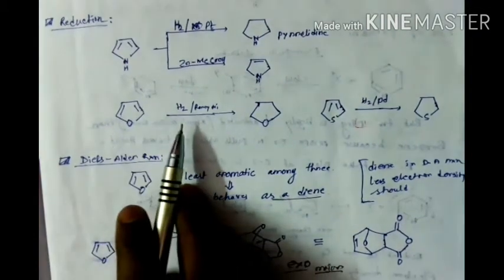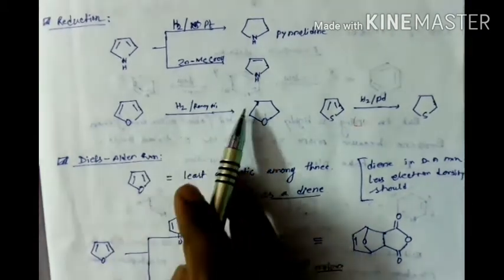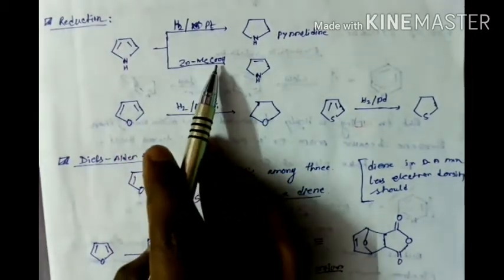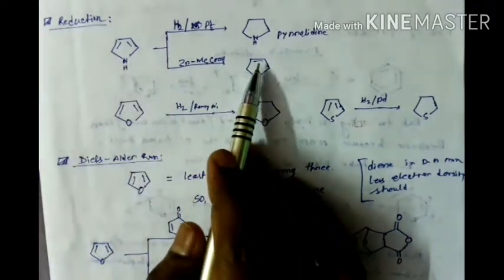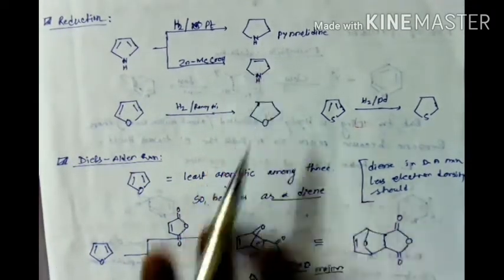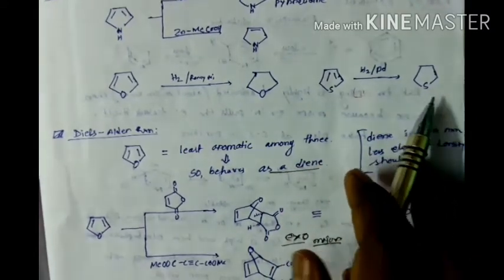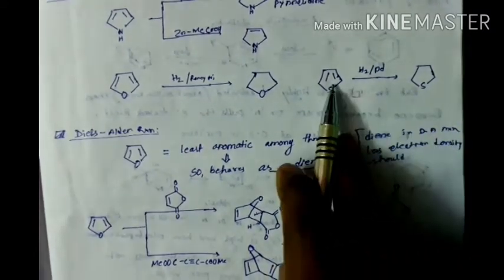Now if we treat furan with H2/Ni, then we get this type of product. But if we take Zn/acetic acid with furan, we get a product with one double bond here. And when thiophene is reduced with H2/Pd, we get this type of product, that is, all double bonds reduced.